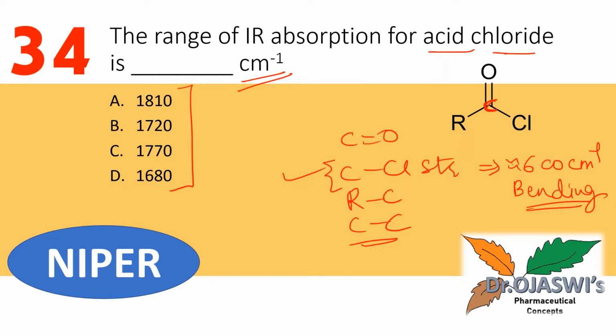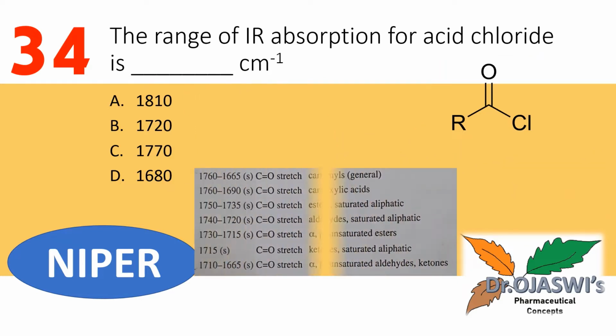So what is remaining now is the double bond region given in the option, which is shown by C double bond O stretching. In my earlier session you must have seen this table which gives the stretching vibrations for the C double bond O functional group, which is present in different forms.